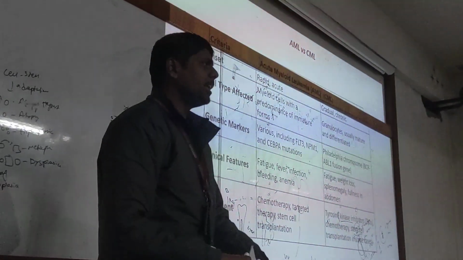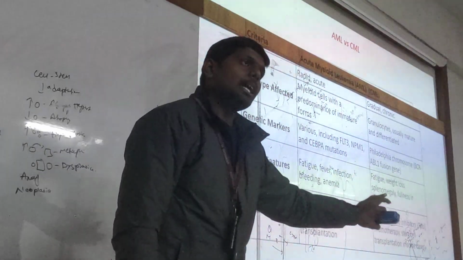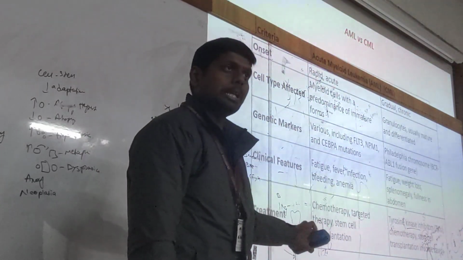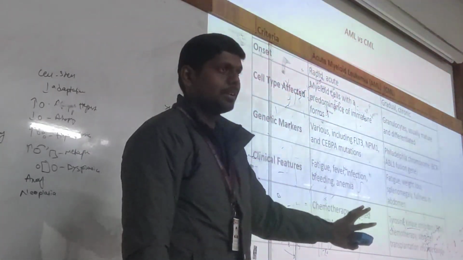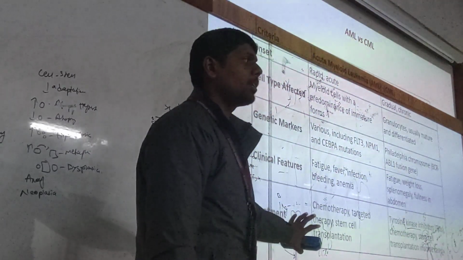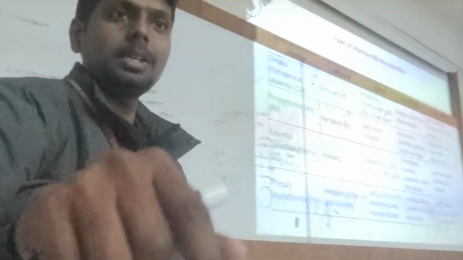In CML, we can use safe drugs. Managing chronic leukemia is easier than acute cancers. Acute cancers need a lethal cocktail of drugs, whereas in chronic we will give them slowly. The chance of survival of chronic is greater than the chance of survival of acute. Next one. I think this time is up.